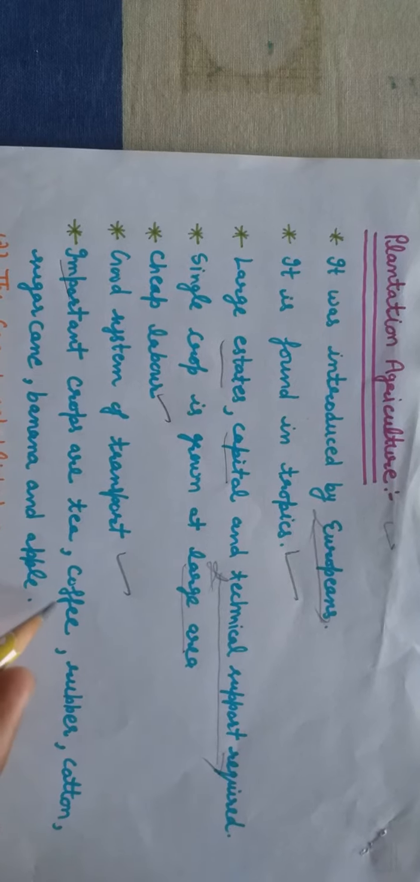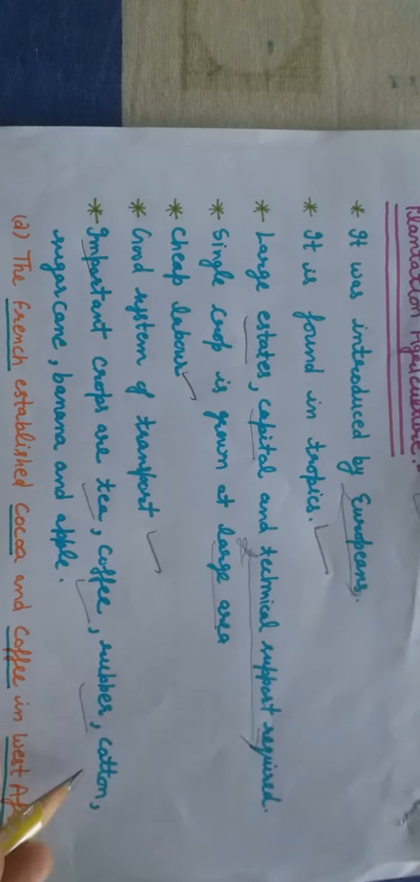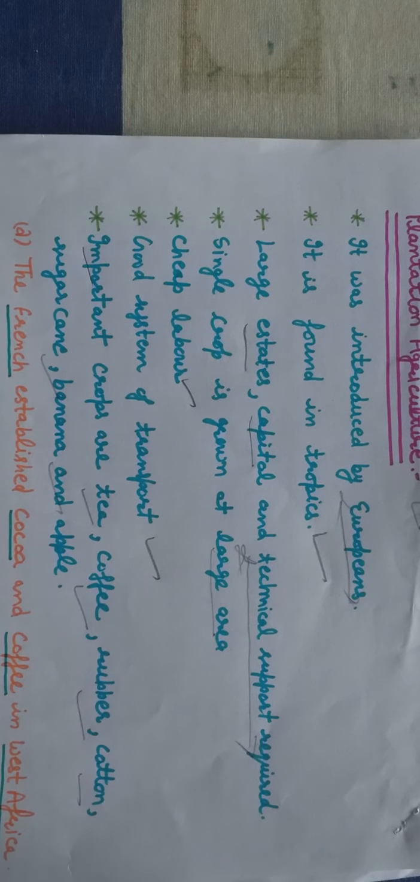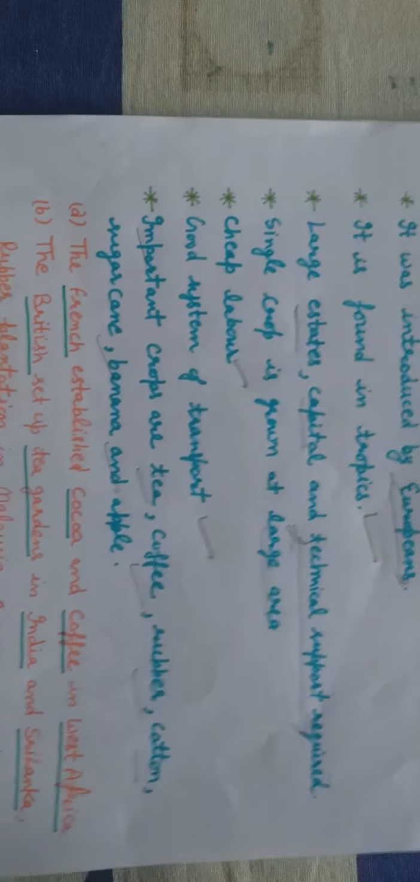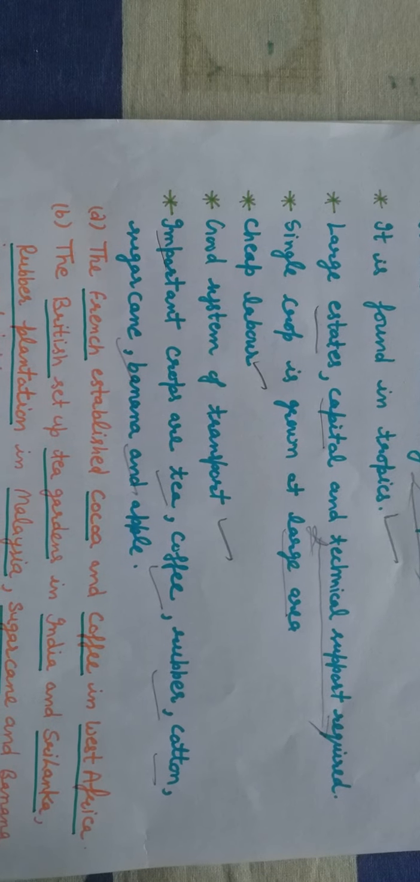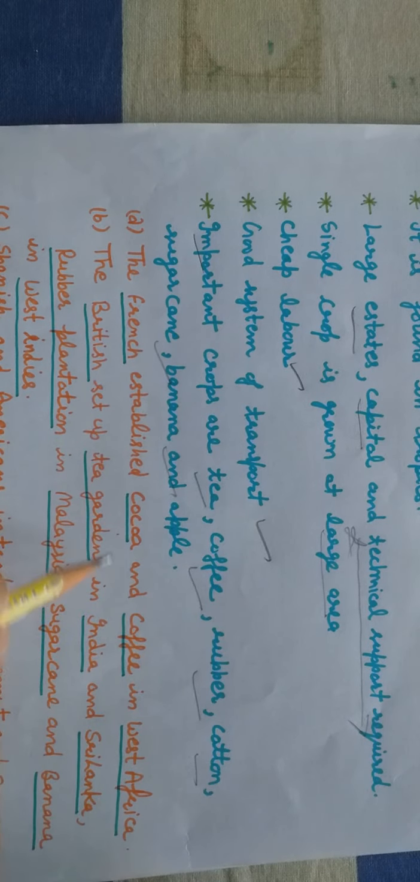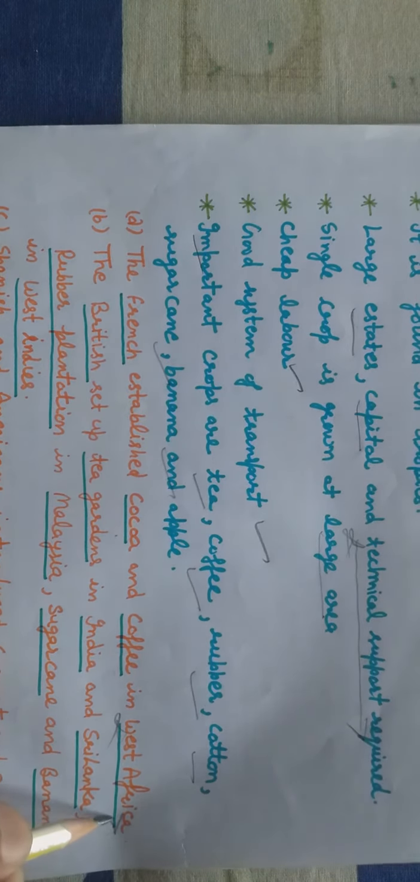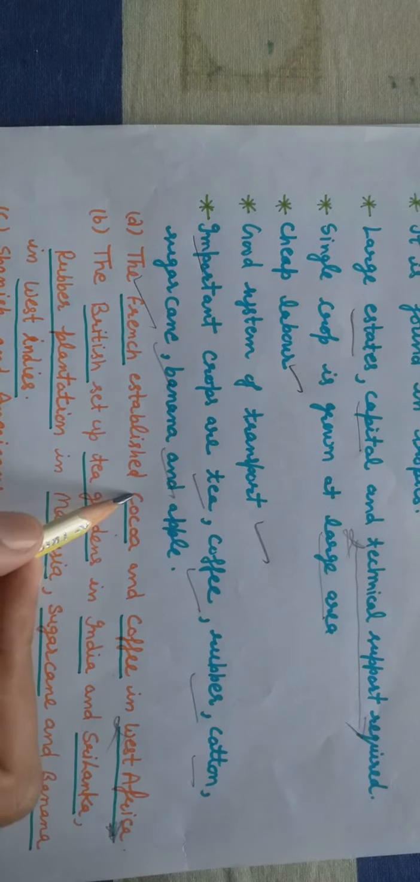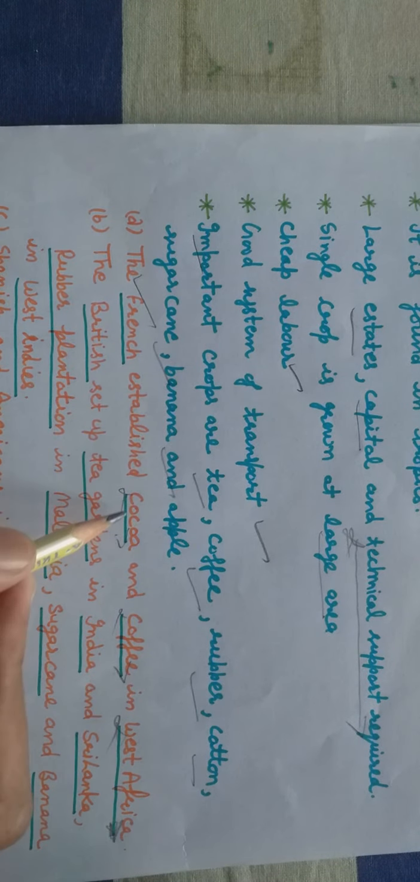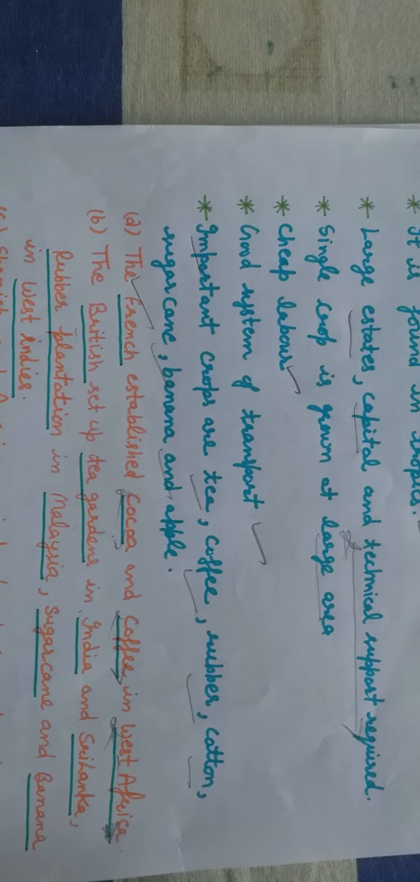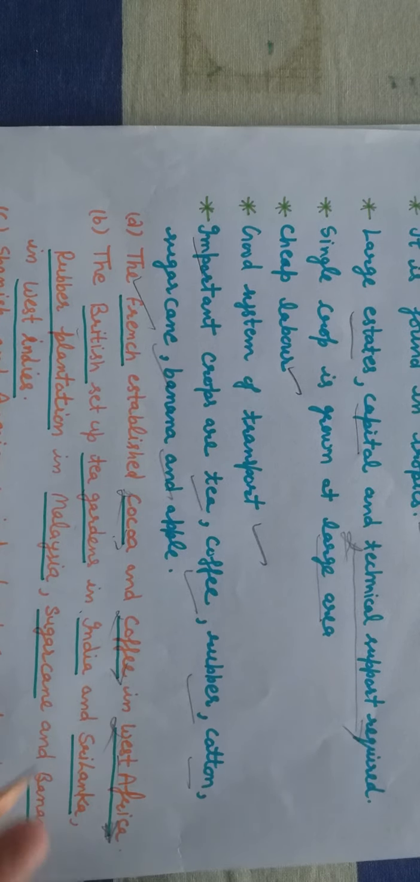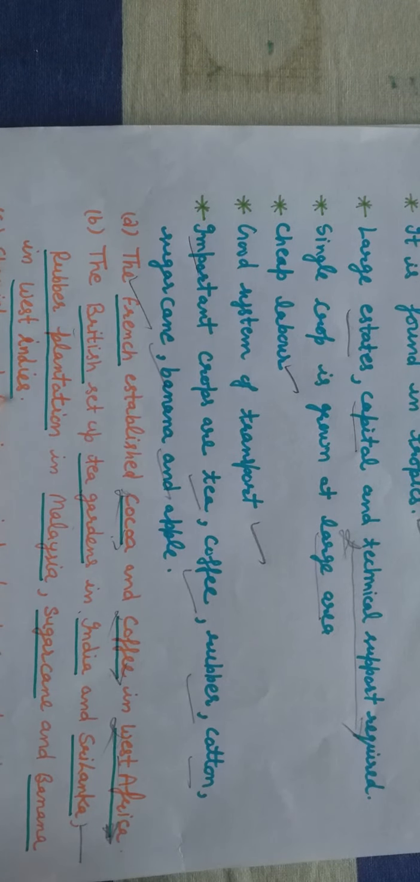Important crops grown in plantation agriculture are tea, coffee, rubber, cotton, sugarcane, banana and apple. These are the plantation agriculture crops. Now, who introduced plantation agriculture in different regions of the world, that we will discuss. The French established cocoa and coffee in West Africa. It means the French brought these two crops and started plantation agriculture of these crops in West Africa. Then the British set up tea gardens in India. You know very well, in Assam, tea gardens, and in Sri Lanka, these were set up by the British government. Rubber plantation in Malaysia, the British set up.